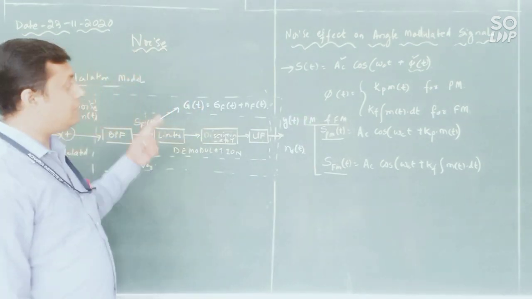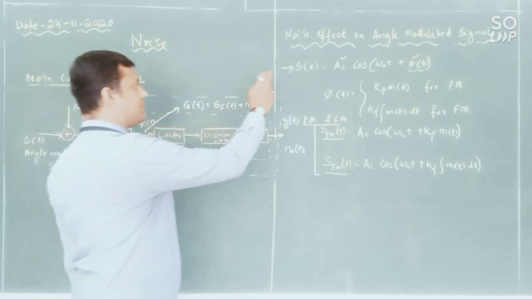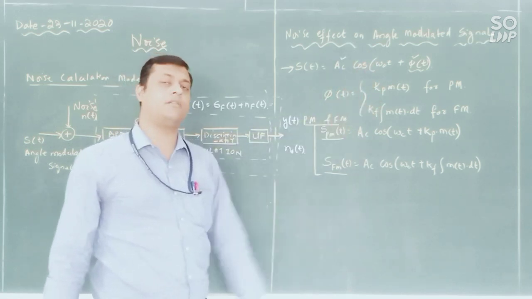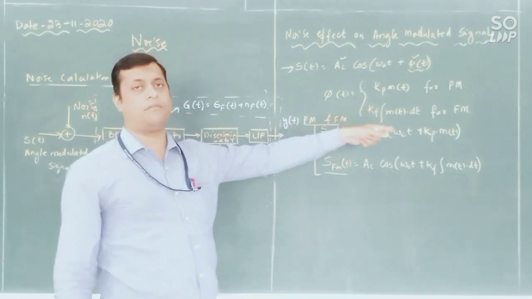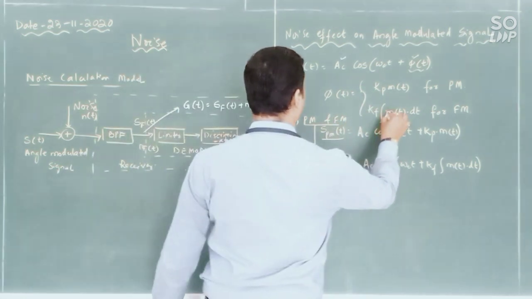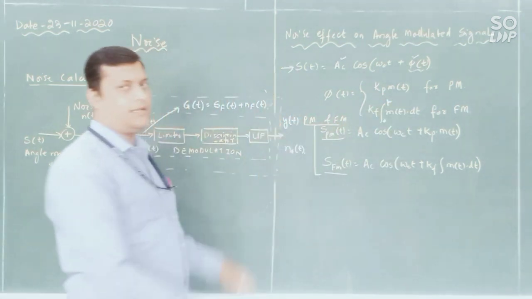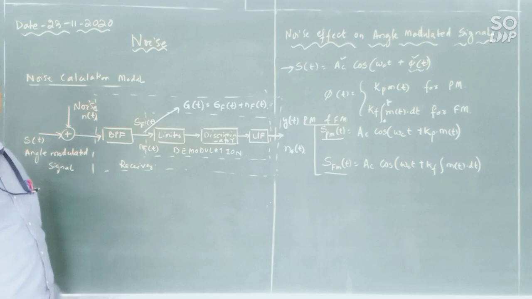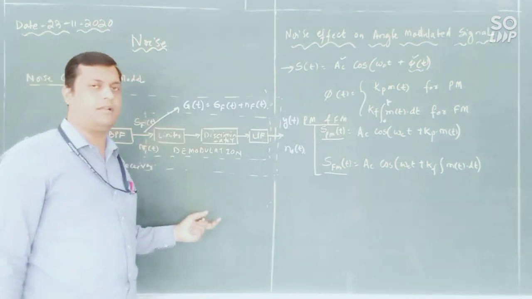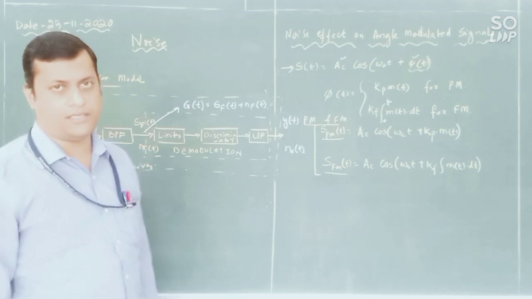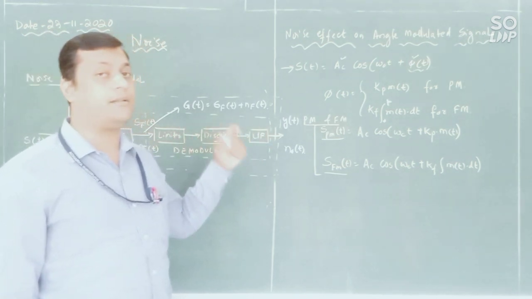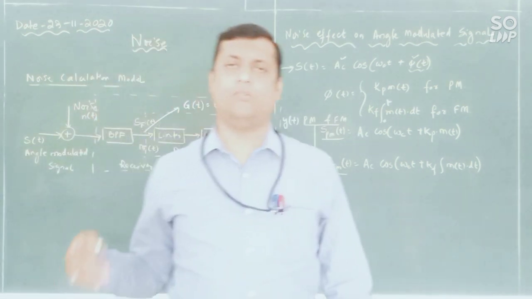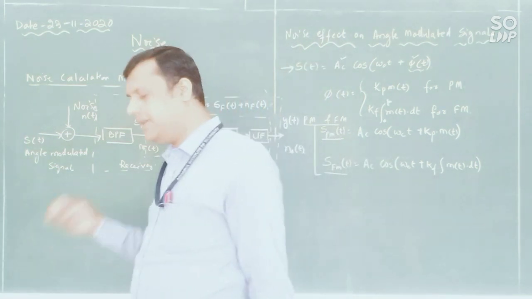Done. So what are the assumptions? The assumption is for S of t, if phi of t is K_p into m of t, that is phase modulation. If it is K_f into the integration of m of t dt, it is frequency modulation. We need to analyze it. Receive the angle modulated signal, add the noise, provide it to your receiver in which the band pass filter is there, followed by the limiter, discriminator, then the low pass filter. We need to analyze each and every step with a mathematical relation, so that input signal power, input noise power, output signal power, and output noise power can be extracted.